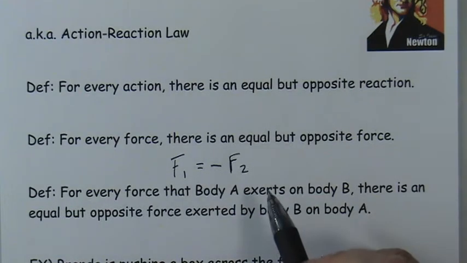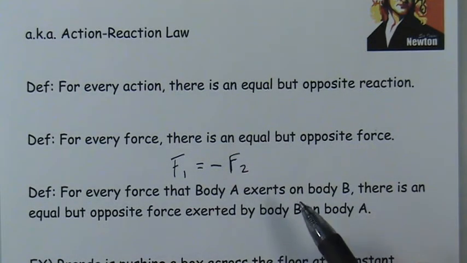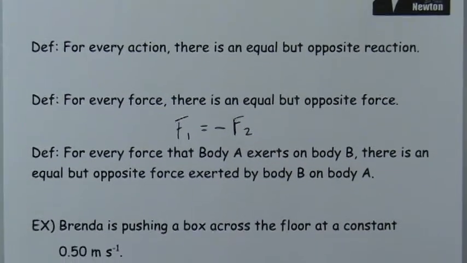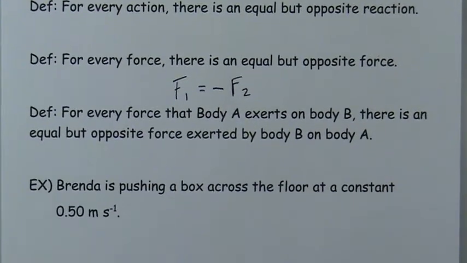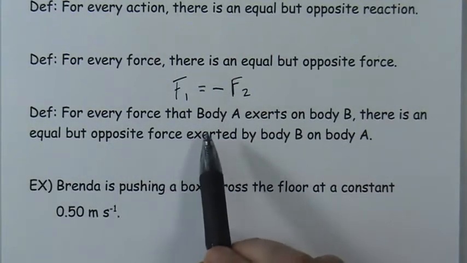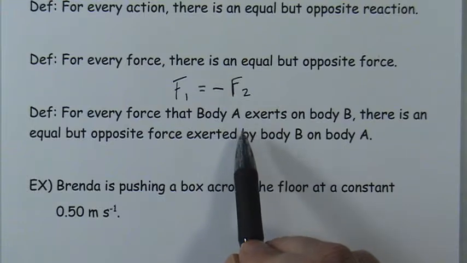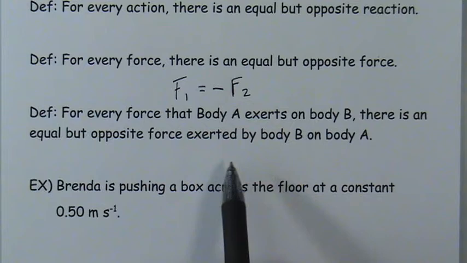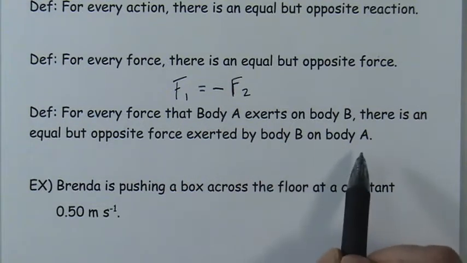So that expresses the third law, and maybe a little bit more clear that it is only referring to the forces that act on objects, but still maybe is a little ambiguous as to where is the source of the two forces. So the last way I'm going to explain to you the nature of the third law is to give you the most articulate version. It's a little bit wordy, but it makes it a little bit more clear what we're talking about. So for every force that body A or object A exerts on object B or body B, there is an equal but opposite force exerted by body B onto body A.